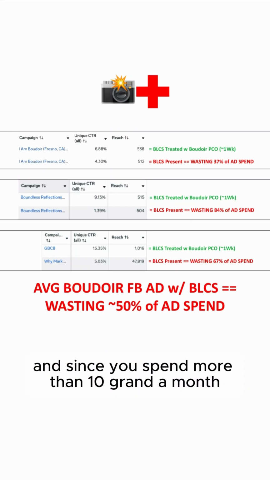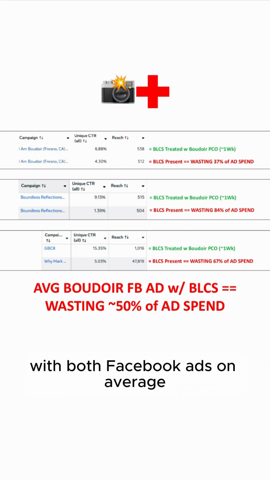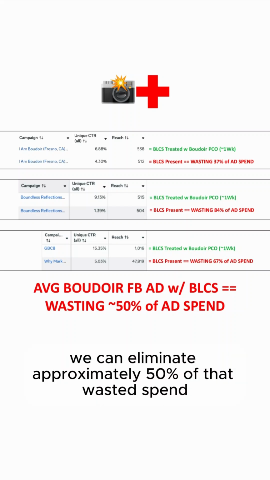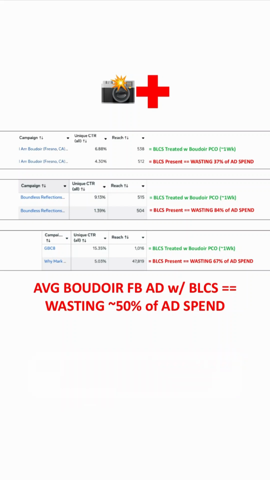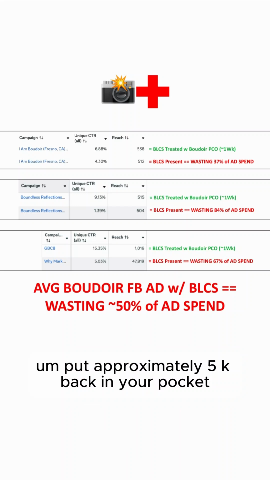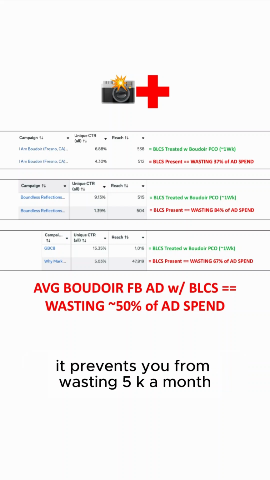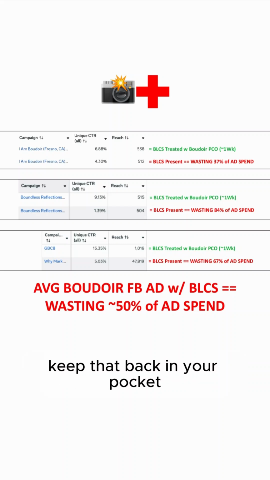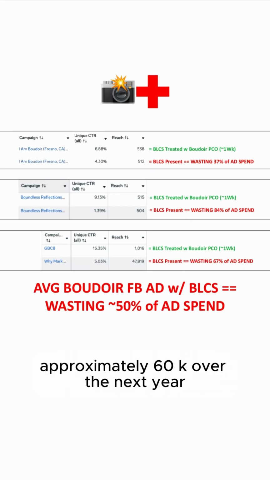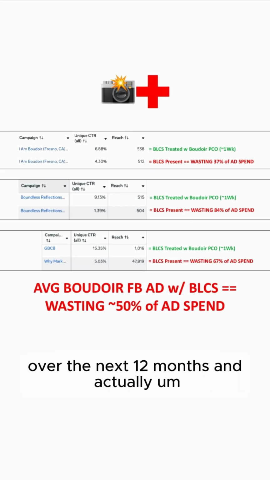And since you spend more than 10 grand a month on boudoir Facebook ads on average, we can eliminate approximately 50% of that wasted spend. Put approximately 5K back in your pocket. Well, actually, you don't even have to spend it. Prevent you from wasting 5K a month. Keep that in your pocket, approximately 60K over the next 12 months.